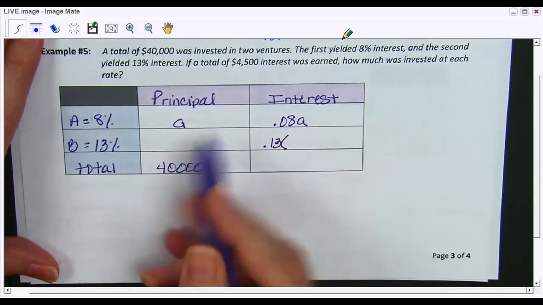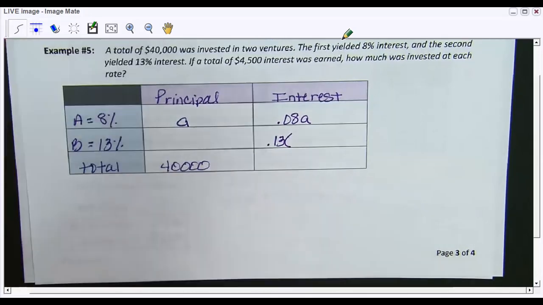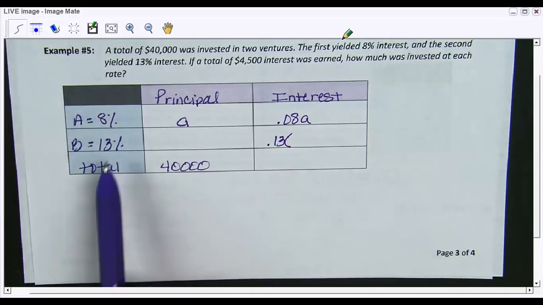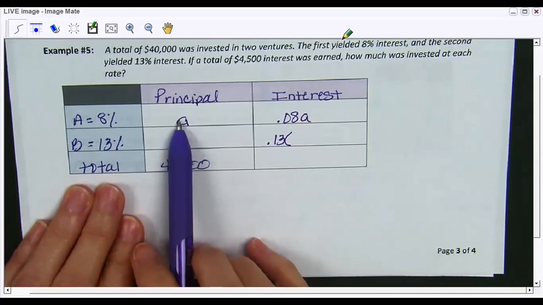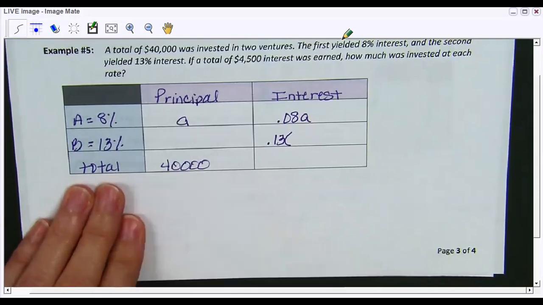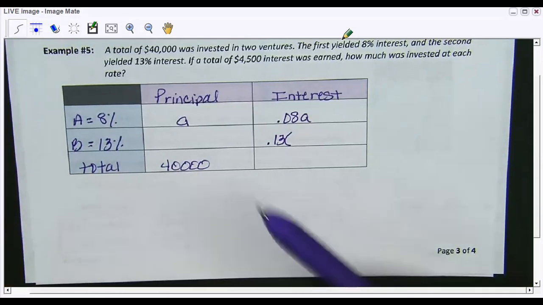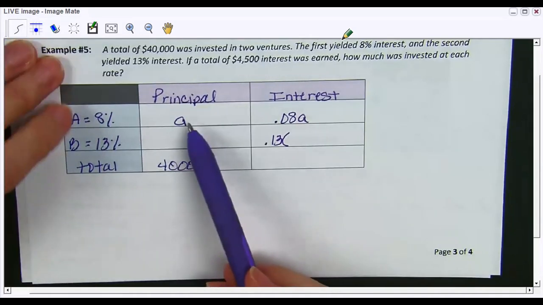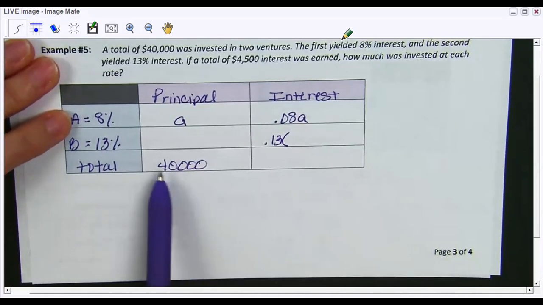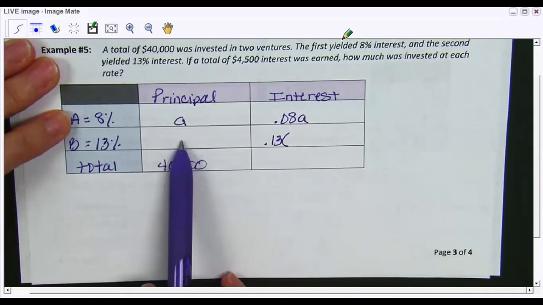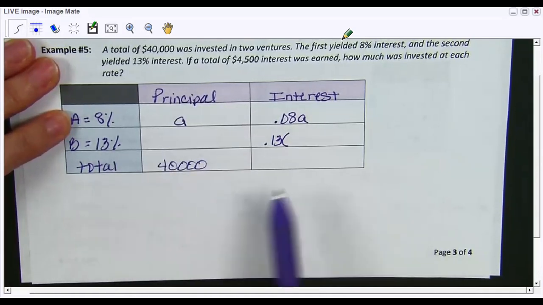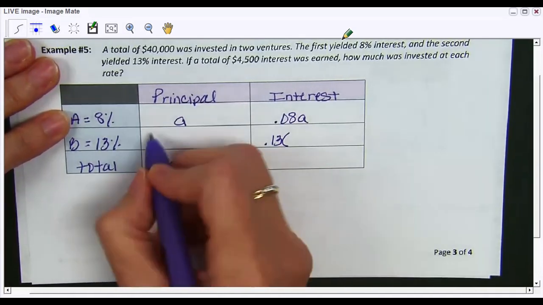All right. And remember, the principal amount that was invested in account B has to be the total minus the amount that was invested in account A. So say we had 10,000 that was invested in account A. We would take 40,000 minus 10,000 and we would get 30,000. So we're going to apply that same rule here. We're going to take 40,000.